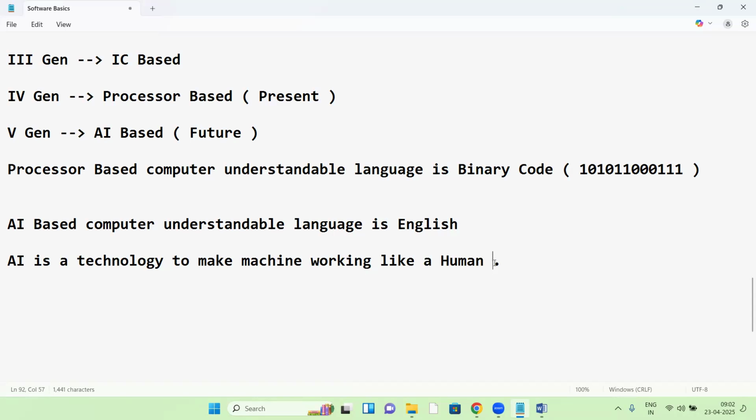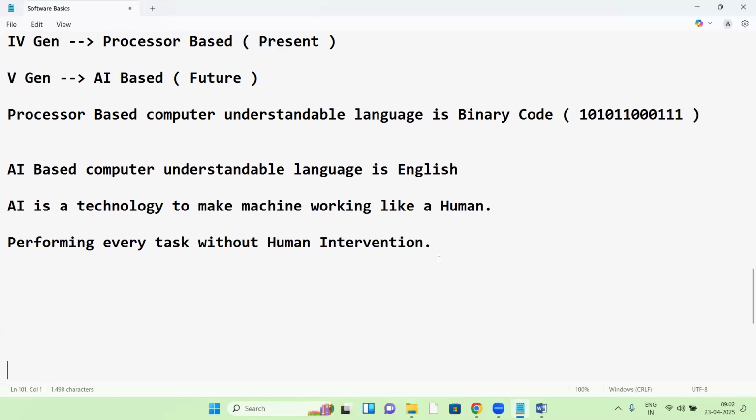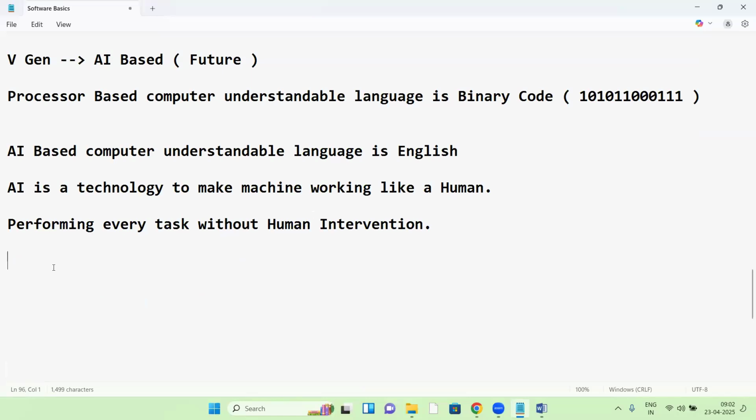So performing every task or every work without human intervention. That is AI. Okay, I'll tell you some examples. An interesting topic about AI. Let me explain something about AI.